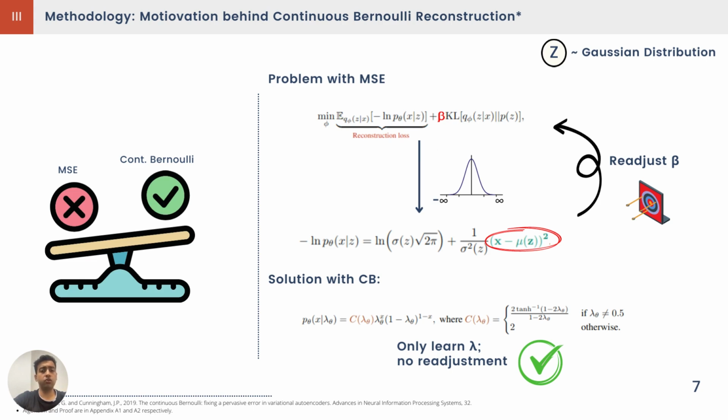To solve this issue, we use the continuous Bernoulli. In the continuous Bernoulli, we only need to learn one parameter, lambda, and we don't need to readjust other parameters.